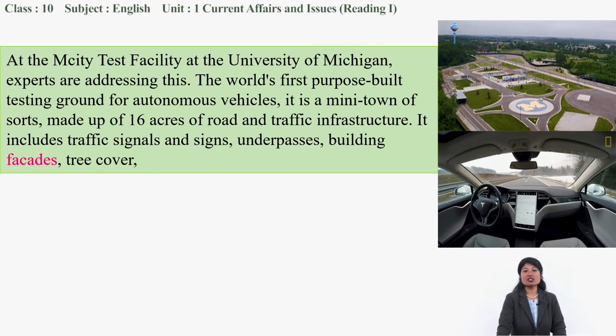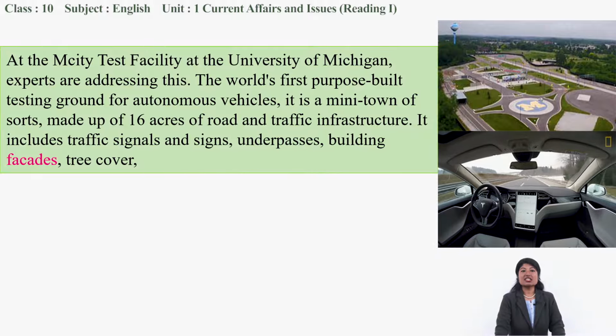The world's first purpose-built testing ground for autonomous vehicles, such as driverless cars.